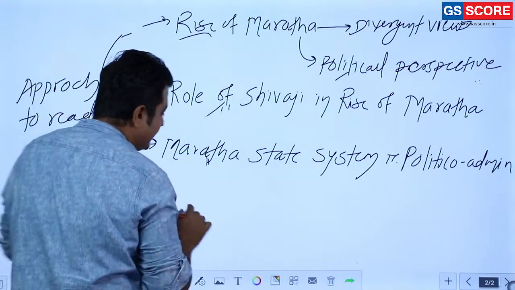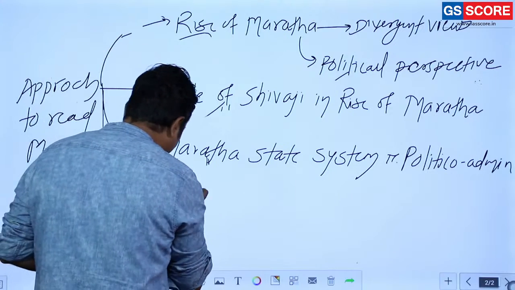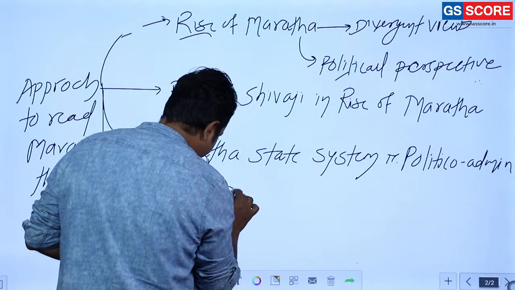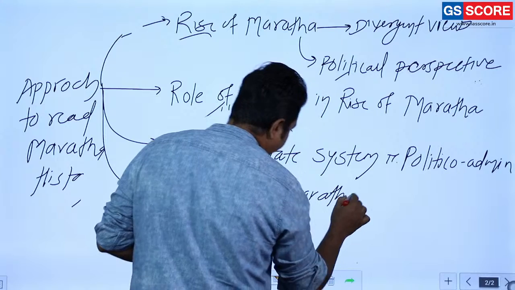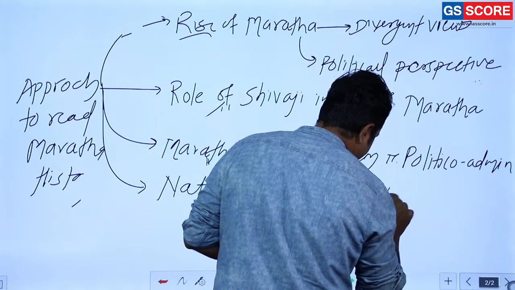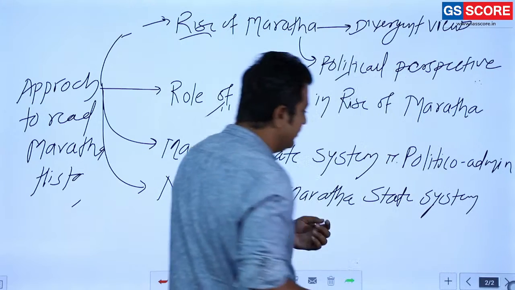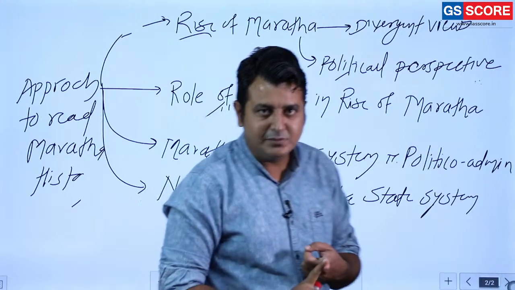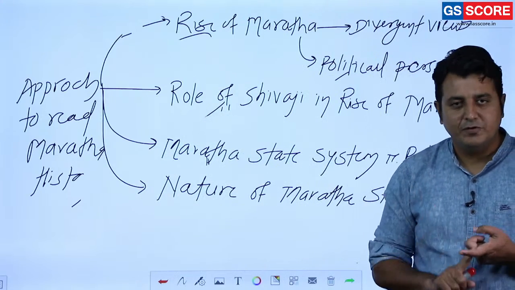Okay, the next important thing we have to take into consideration is the nature of Maratha state system, meaning whether the Maratha system was a centralized system, or a decentralized one, or whether a confederacy was there.